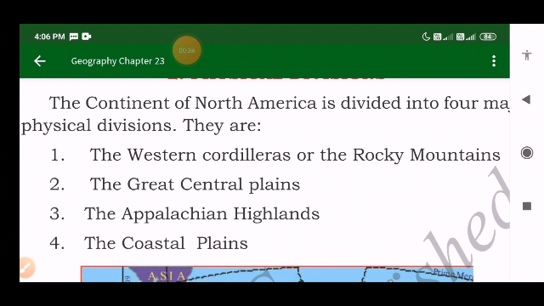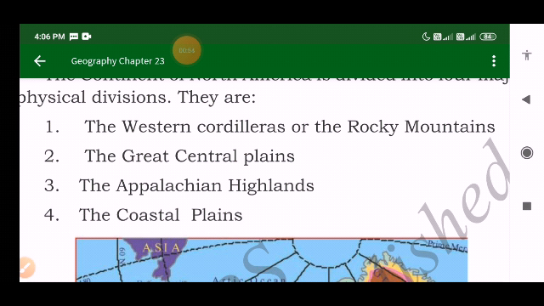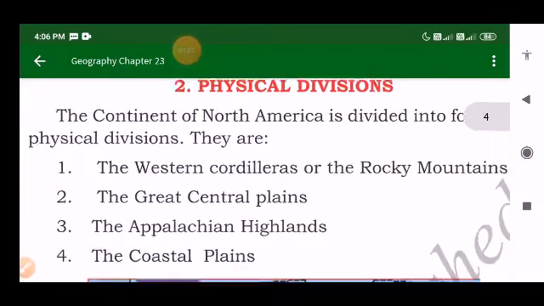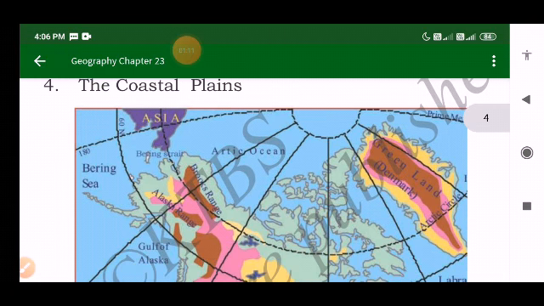Every country or every continent is divided into its physical divisions. Like in India, we have four physical divisions: the northern Himalayan mountain ranges, the Peninsula Plateau, the North Indian plains, and the coastal plains, isn't it? Like that, every country or continent is divided into physical features.